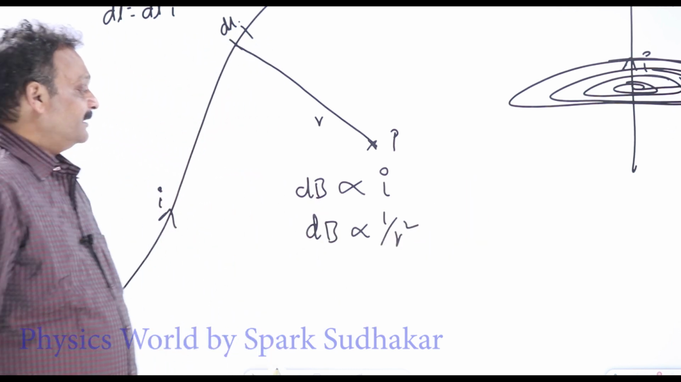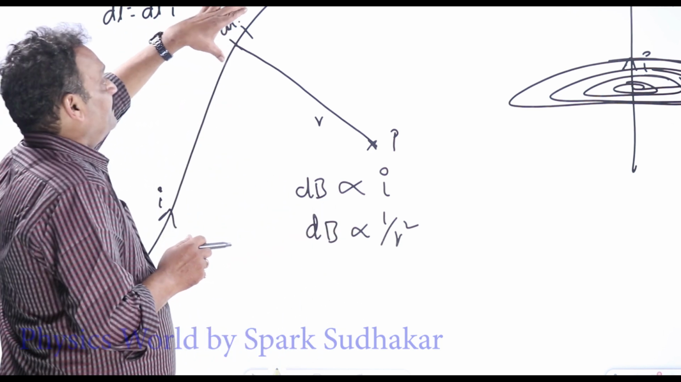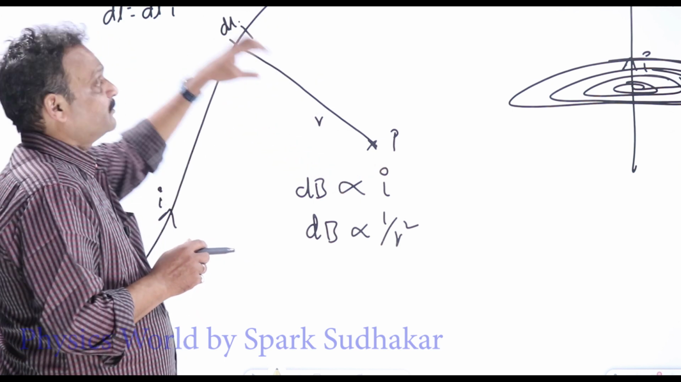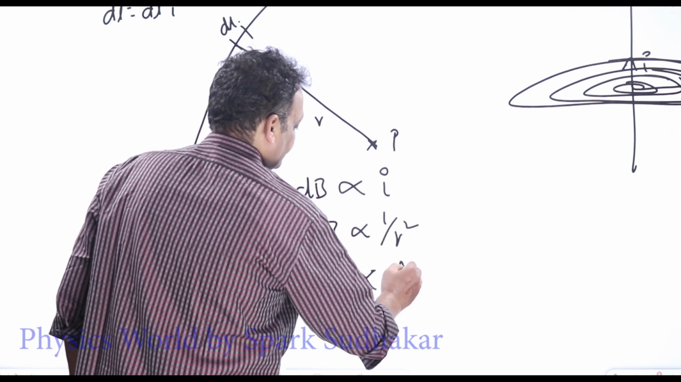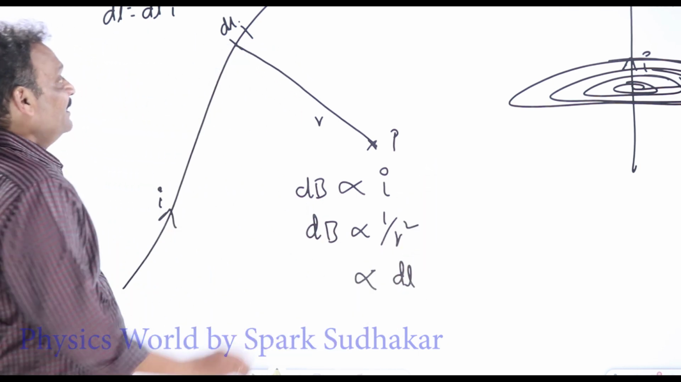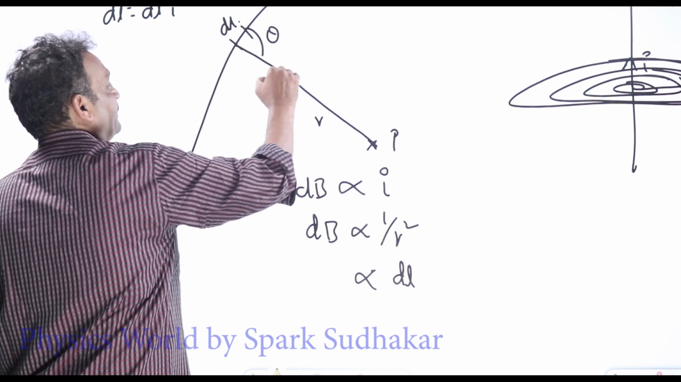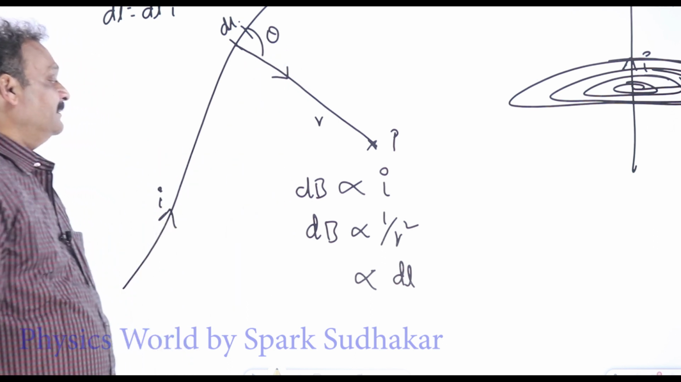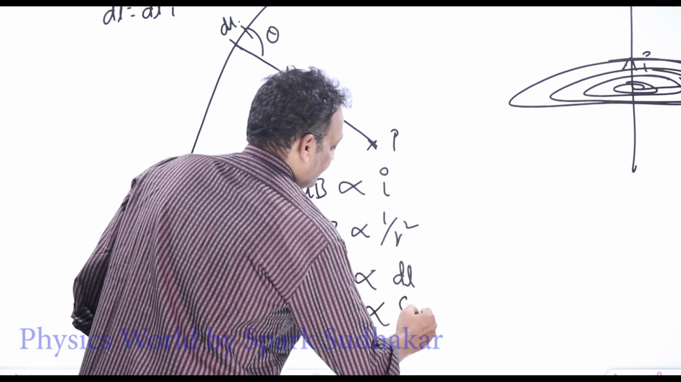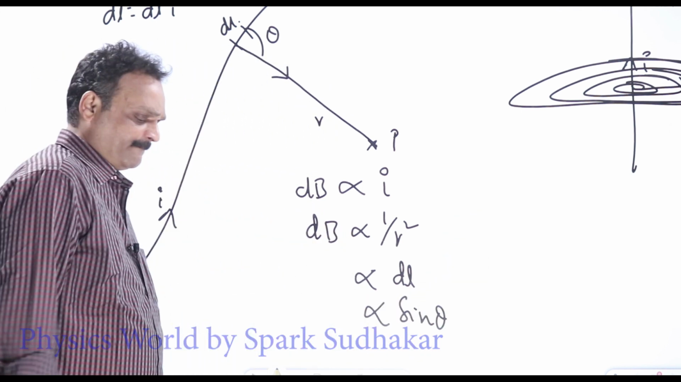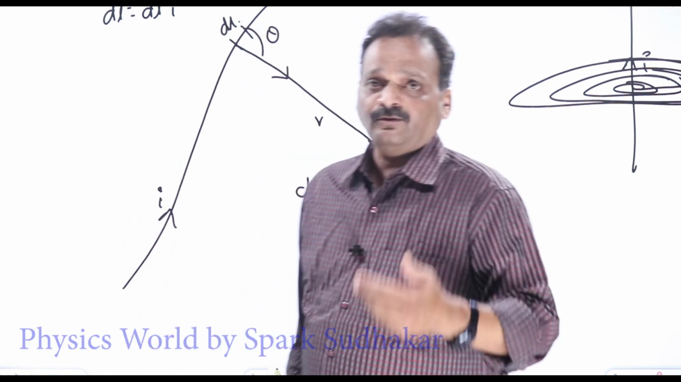And dB is found to be proportional to the element size also. The bigger the element, the more will be the magnetic field. Smaller the element, lesser will be the magnetic field. That is, dB is proportional to dl also. And next, dB is found to be proportional to the sine of the angle theta between dl bar and r bar, that is, proportional to sine theta also. These are the factors. It is experimentally observed, just like Coulomb's law.